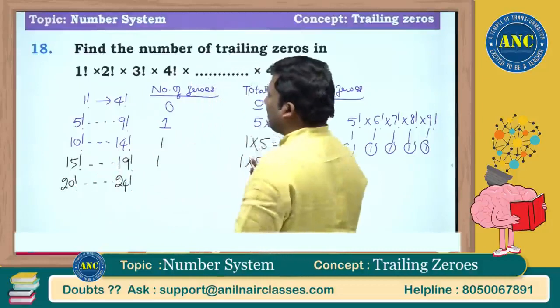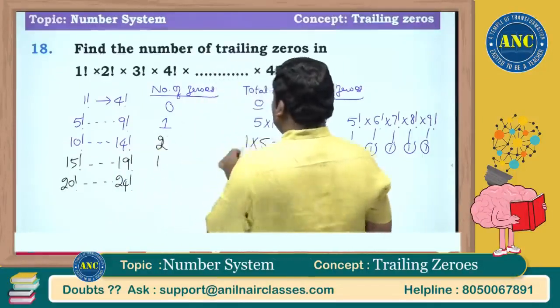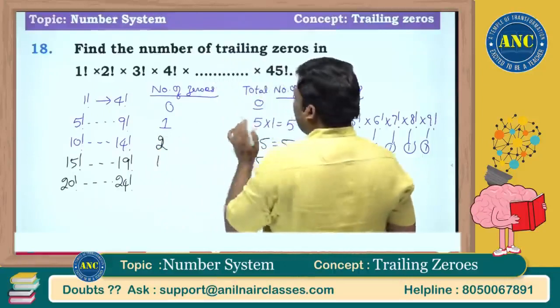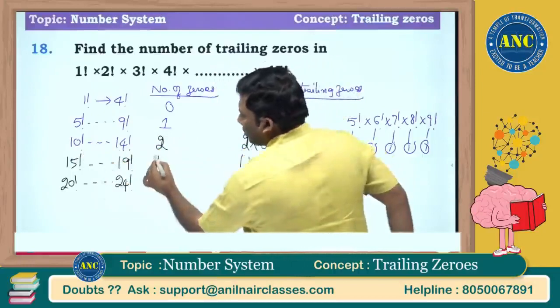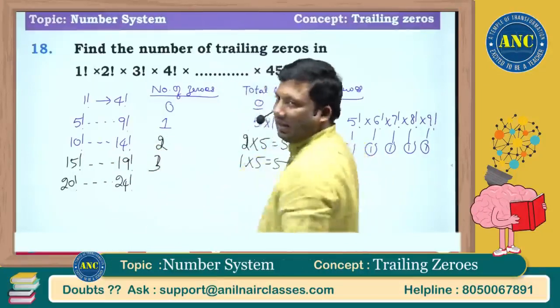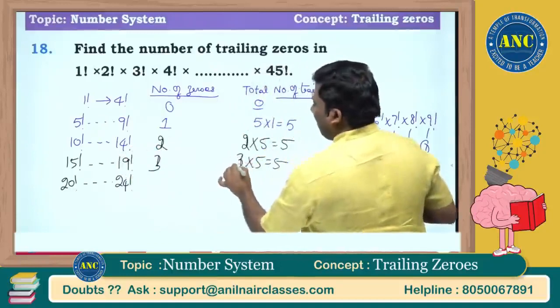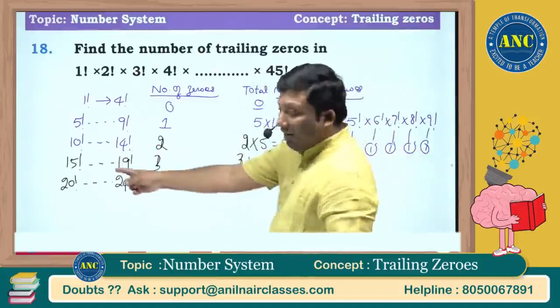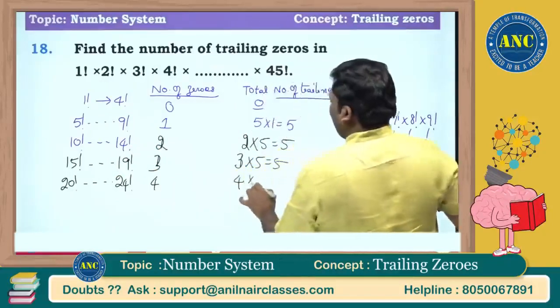Now if you see here, sir, I made here 10 factorial. There are 2 zeros at the end, 2 into 5. Why? 5 2s are 10. Here also 5 3s are 15, right? 15 factorial to 19 factorial, it is 3 into 5. 5 4s are 20, like that 5 numbers are there, 4 into 5.